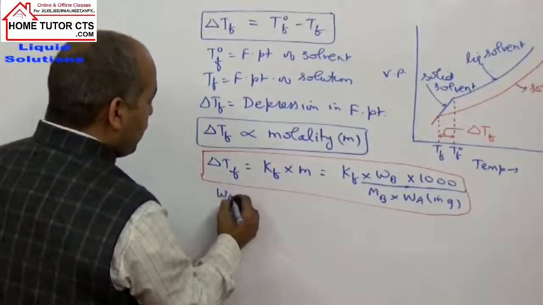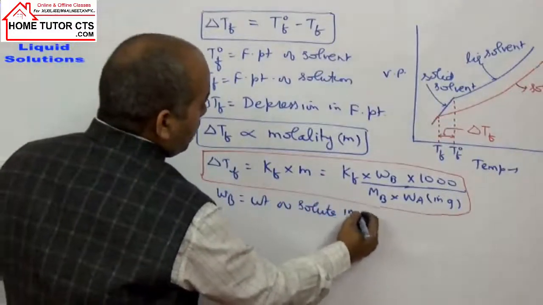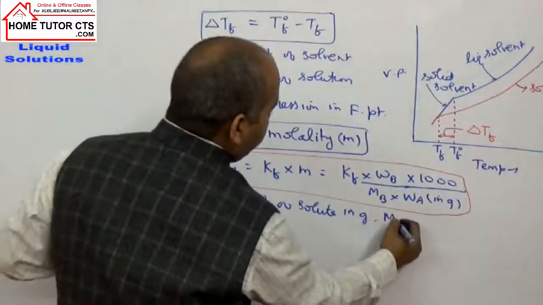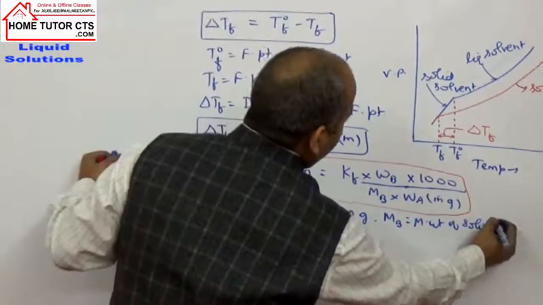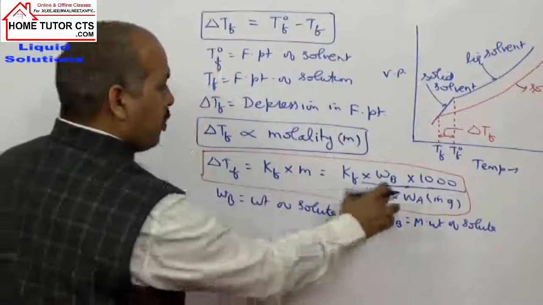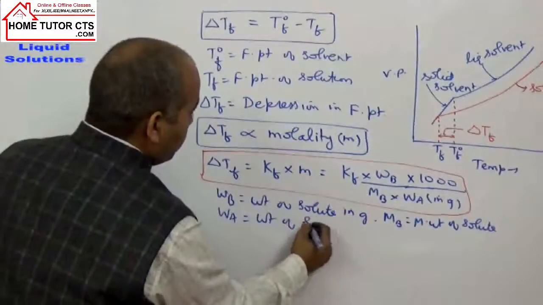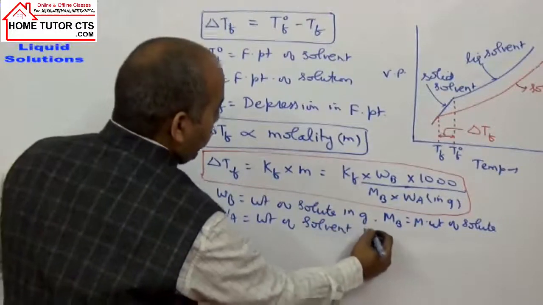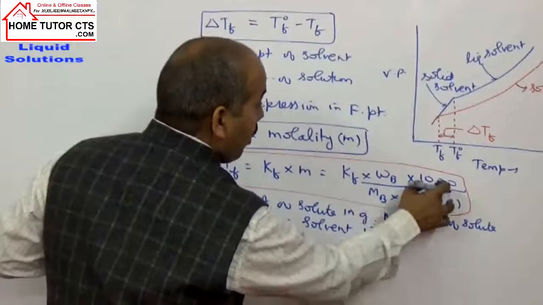WB is the weight of solute in grams. MB is the molar weight of solute. W is already given, the weight of solvent in grams. To make it kg, we divide by 1000.